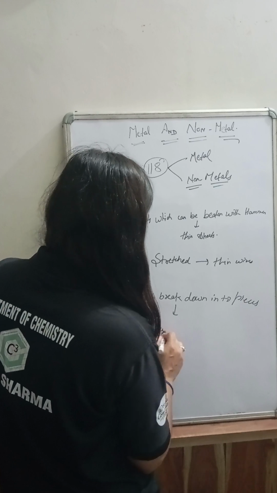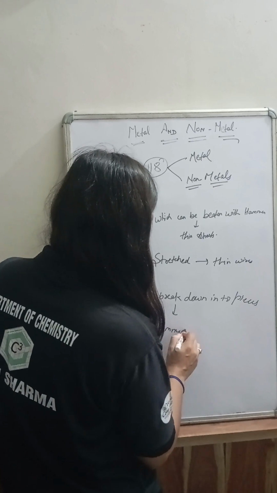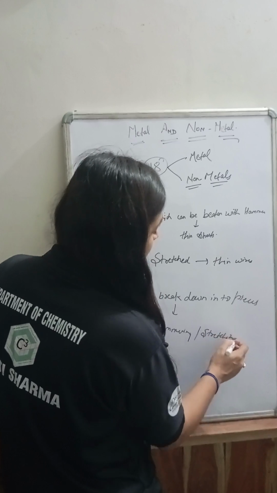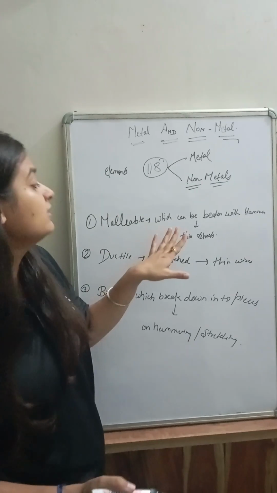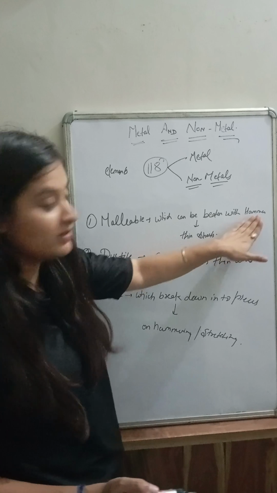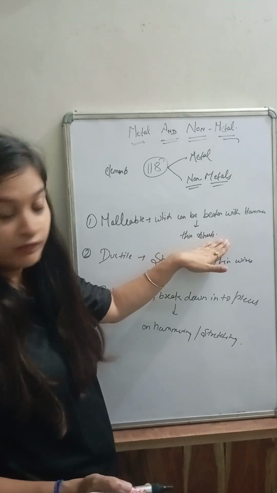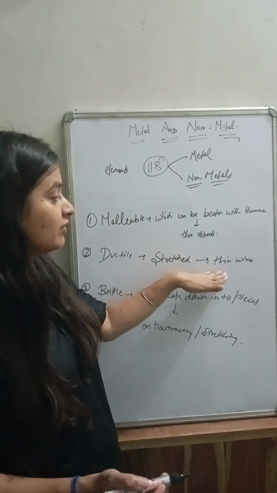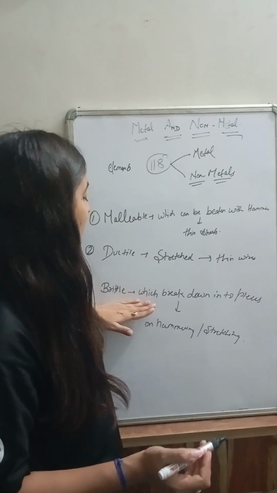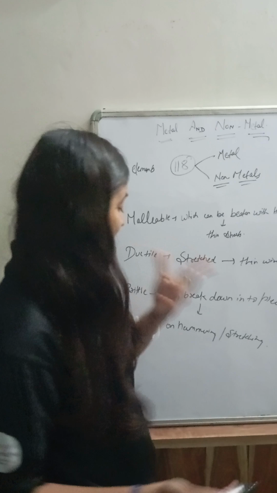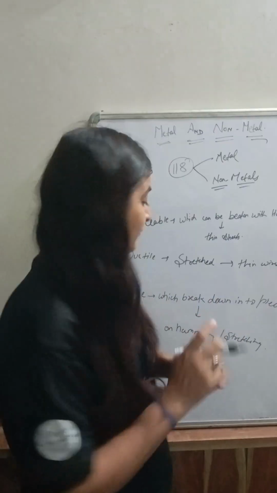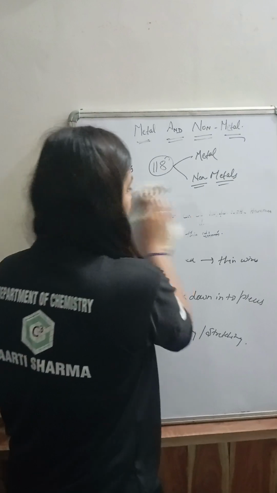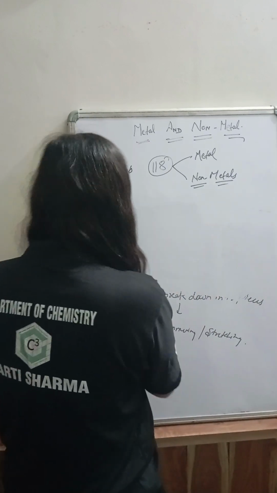on hammering and stretching. Okay, so malleable basically means which can be beaten with a hammer and converted to form thin sheets. Ductile basically means which can be stretched and converted into thin wires, and brittle basically means which break down into pieces on hammering or stretching. Okay, so now we will discuss the properties of metals and non-metals.